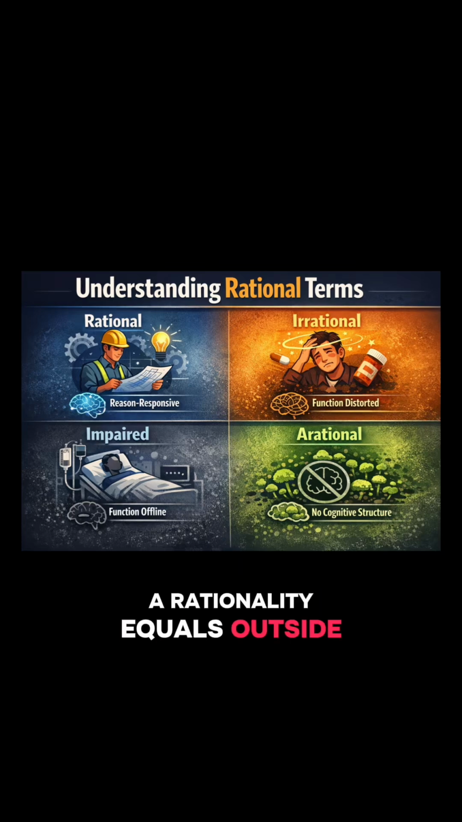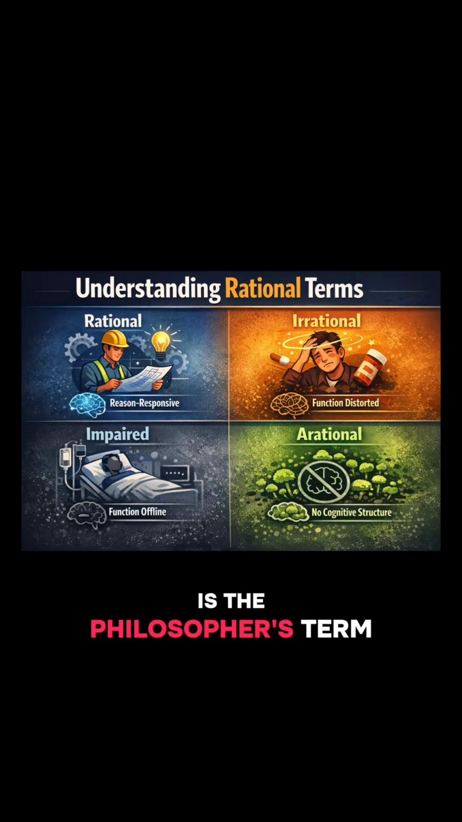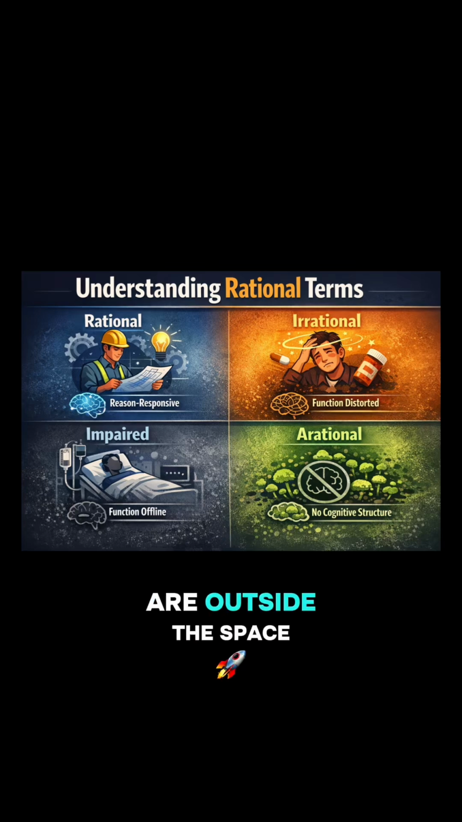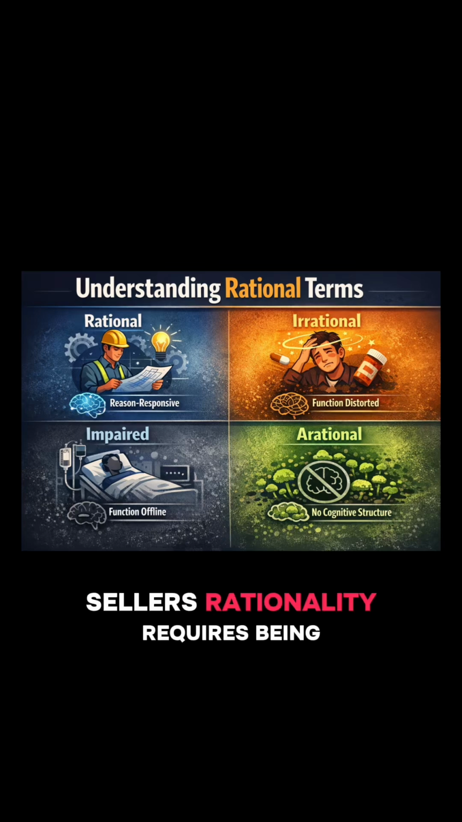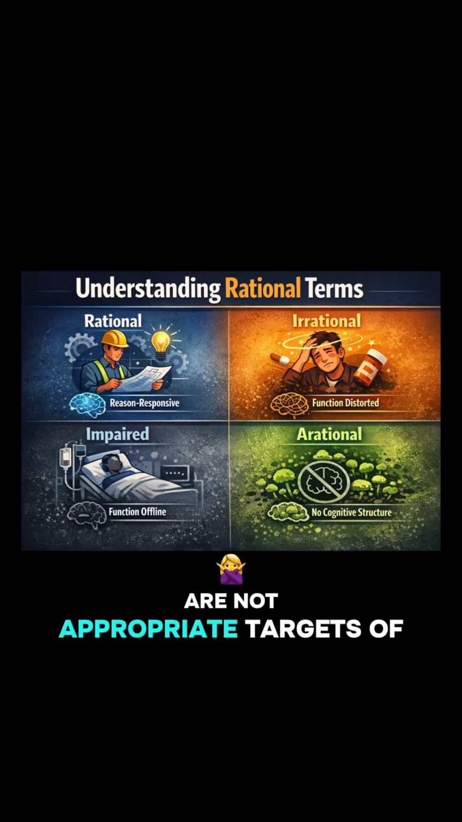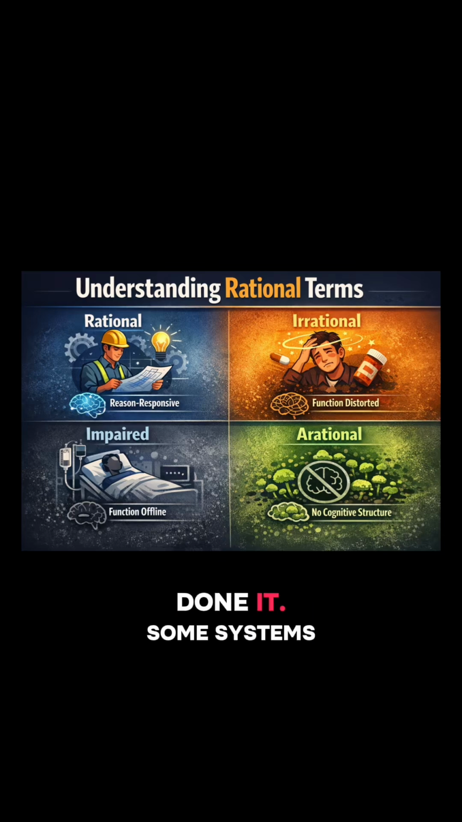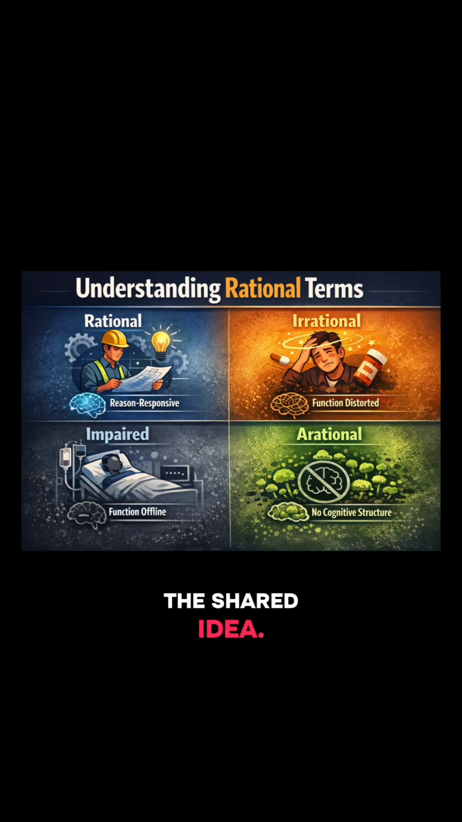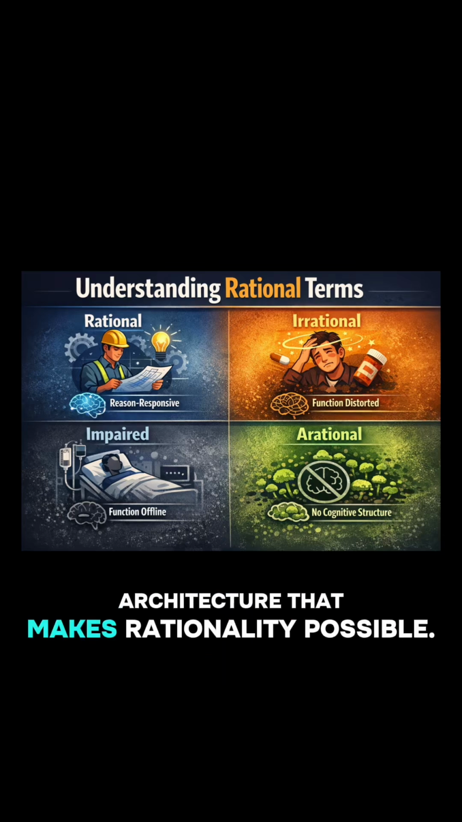Three: irrationality equals outside the space of reasons. This is the philosopher's term for not in the game of rational evaluation at all. This comes from McDowell: animals without conceptual capacities are outside the space of reasons. Sellars: rationality requires being in the logical space of justifications. Strawson: irrational beings are not appropriate targets of reactive attitudes. Dennett: some systems only warrant the design stance, not the intentional stance. The shared idea: irrational beings lack the architecture that makes rationality possible.